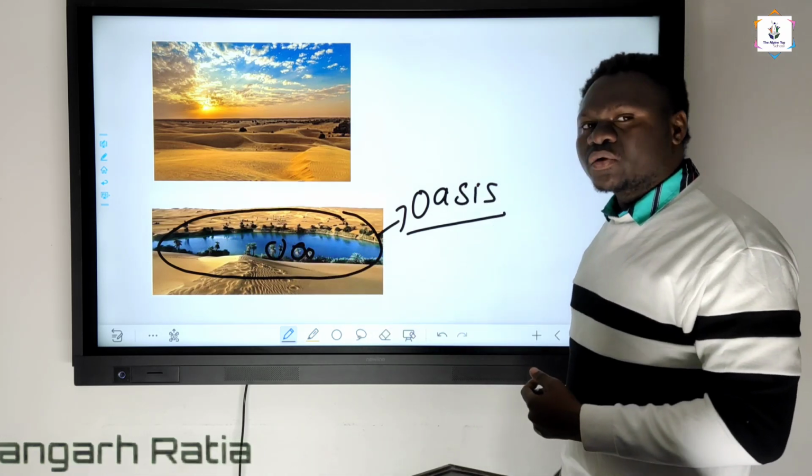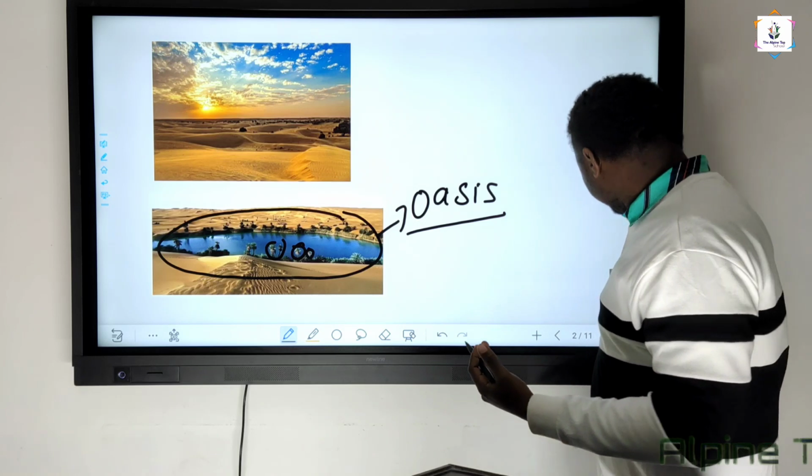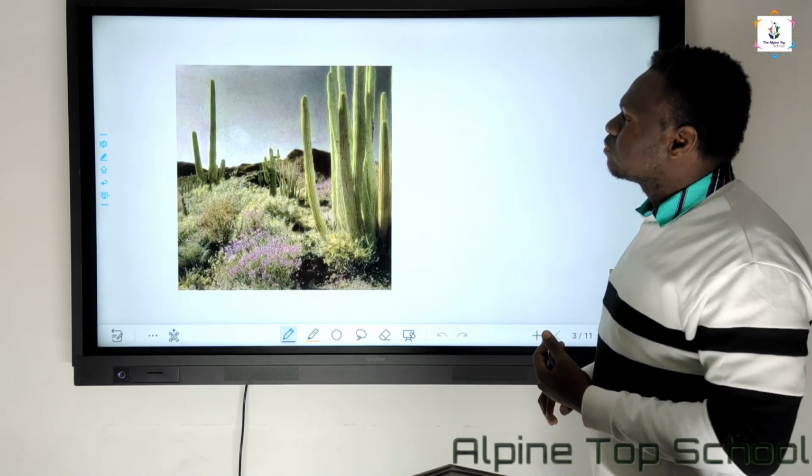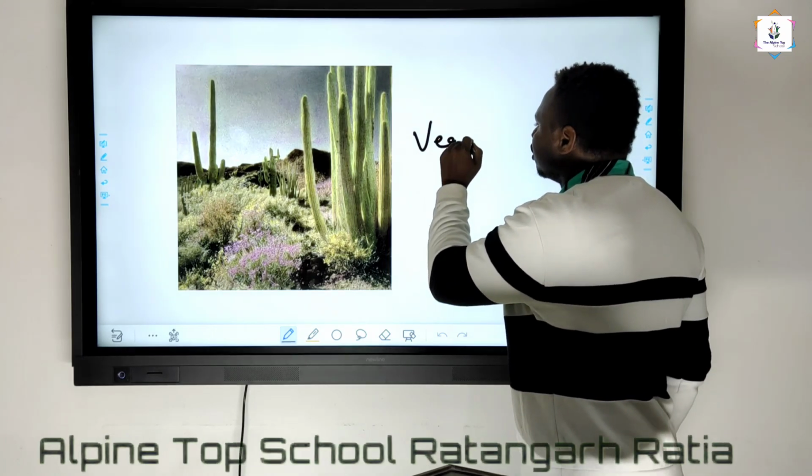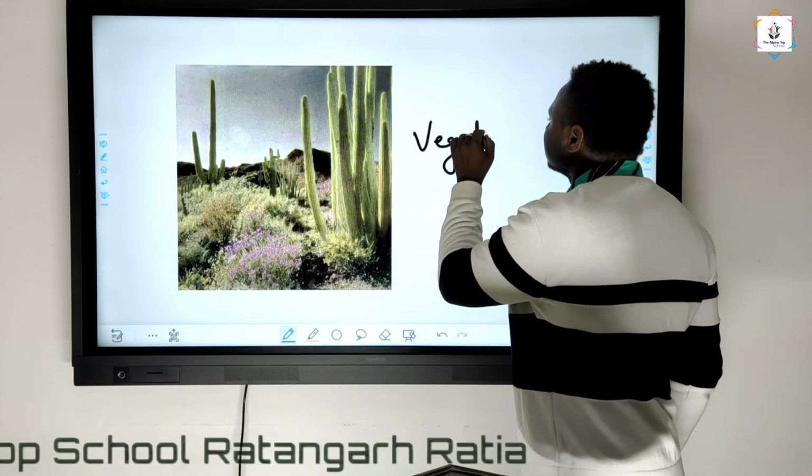Then apart from that, we will quickly move on to the next topic, that is vegetation. Students, do you want to know what vegetation is?